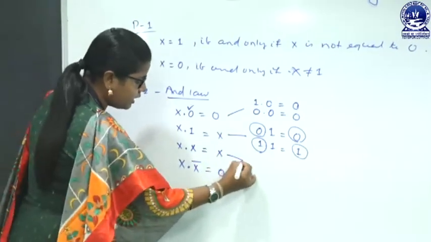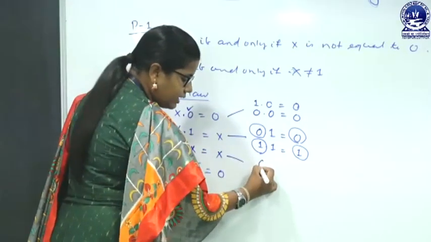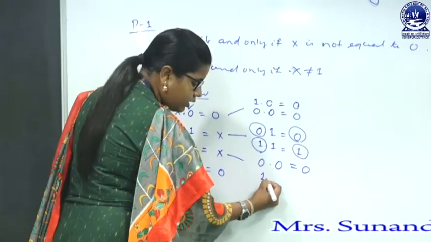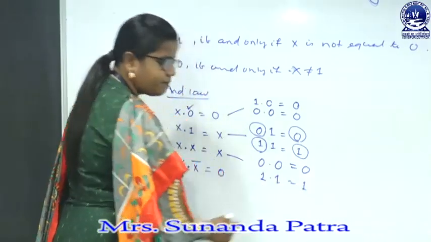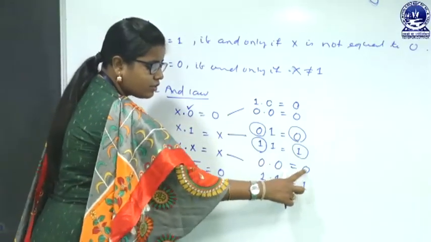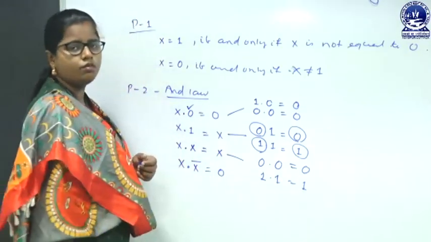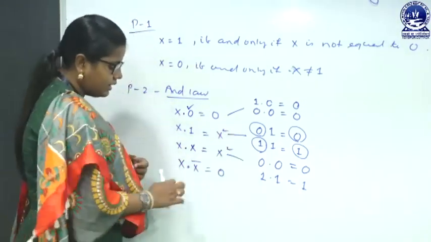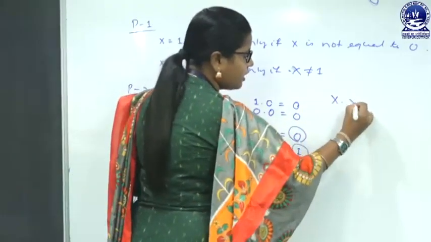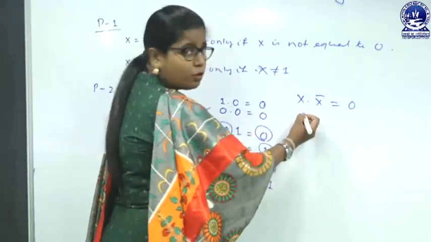Next, coming to the third, x into x equals x. So, if x is 0, 0 into 0 equals 0, and if it is 1, 1 into 1 equals 1. So, x into x equals x. This is also right. The last one is x into x negation or complement of x equals 0. So, let us prove this.